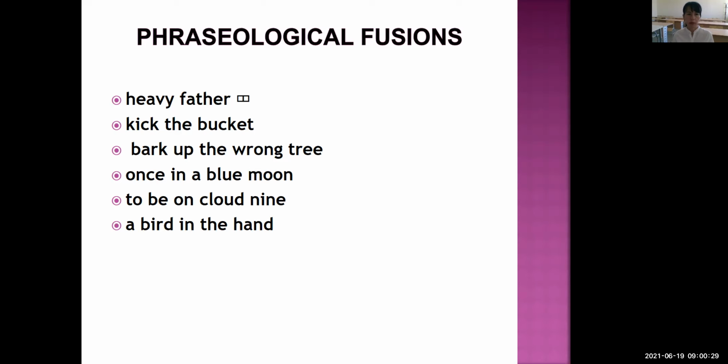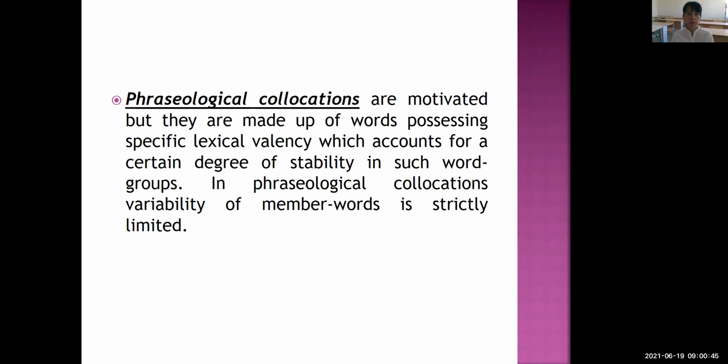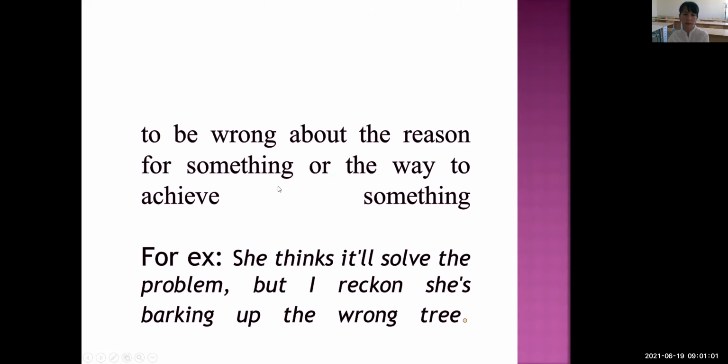And the next one is bark up the wrong tree. What does bark up the wrong tree mean? Now, students, let's see the meaning of this phraseological fusion. As you see, the structure is verb plus object, yes?